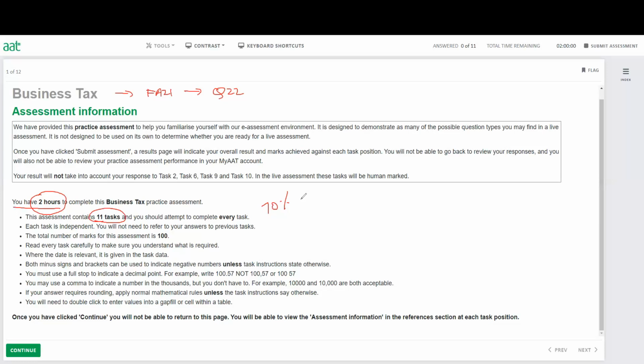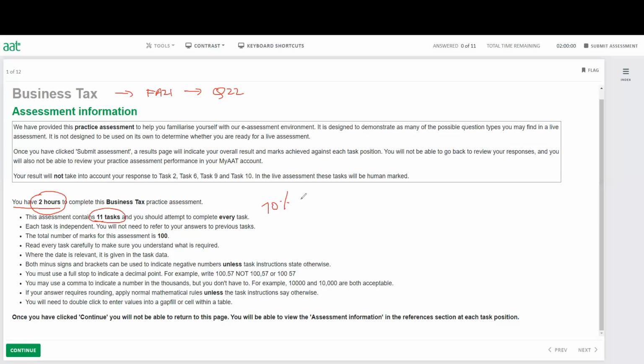So you need to know what question will be on which number. For example, question number 1 will be from the adjustment for the corporation tax. Question number 2 will be from our capital allowance. Question number 3 from the basis period. So this sort of thing you have to know, because in the exam, you will know exactly what question you're going to do first and what question you're going to do last.